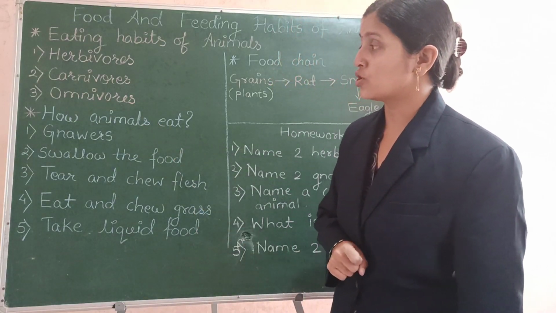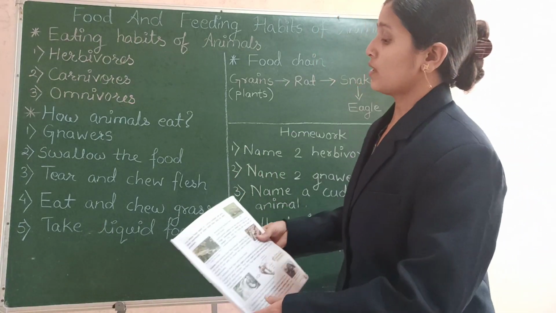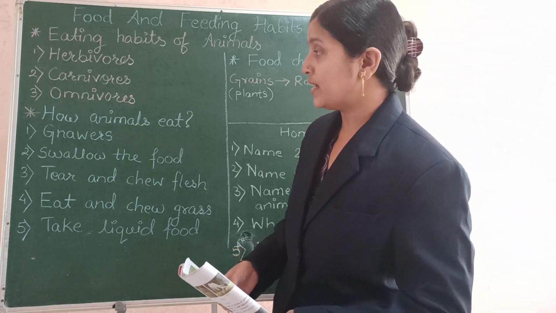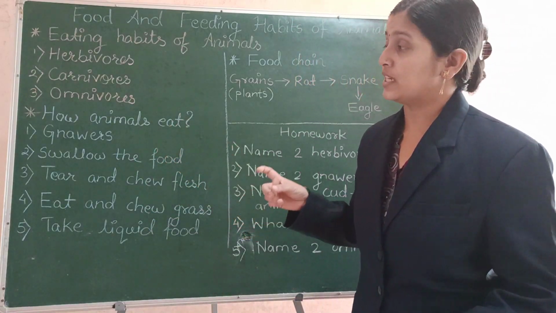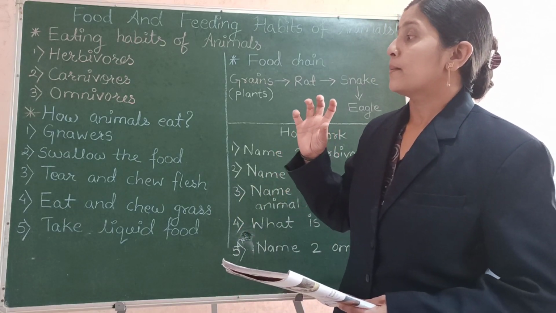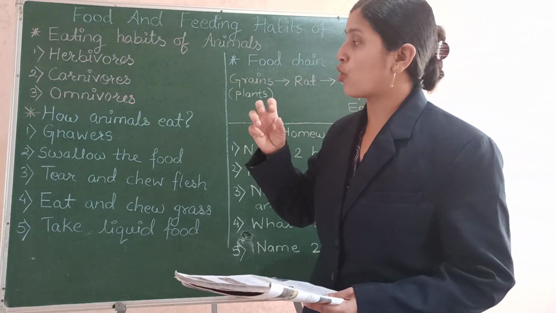What are gnawers? Gnawers are those animals which have sharp and pointed teeth. And what do they do? With the help of these teeth, they bite their food into small pieces. They gnaw the food.